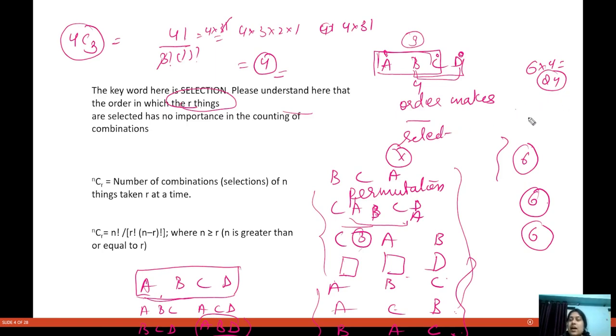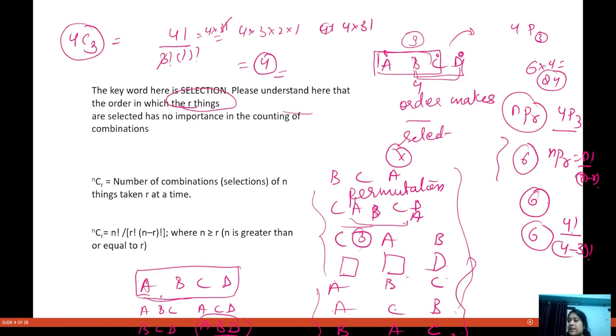So what is it? nPr means we can do this in nPr ways. So out of four people, I have to arrange three people at three places. Okay. So how can I do this? 4P3, and what is nPr? Factorial n divided by factorial n minus r. So factorial 4 divided by factorial 4 minus 3, that is factorial 1. So 4 into 3 into 2 into 1. So that is equal to 24. Okay. So this we can do in four ways. This we can do in 24 ways.